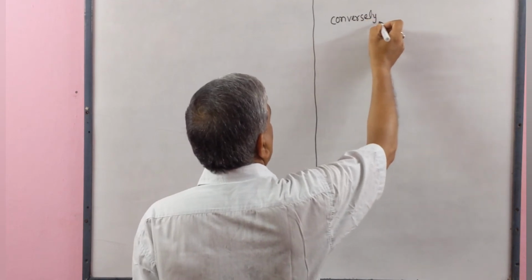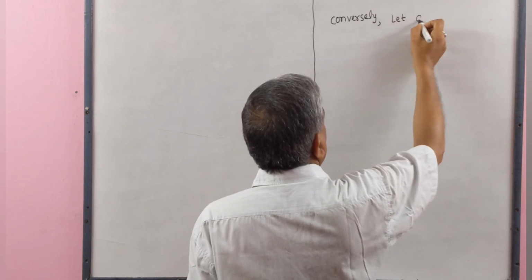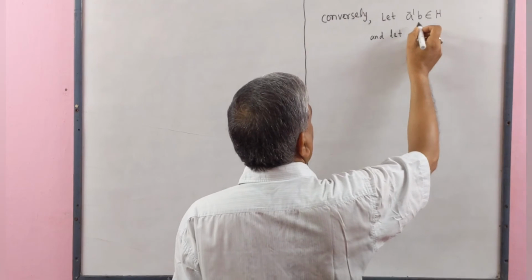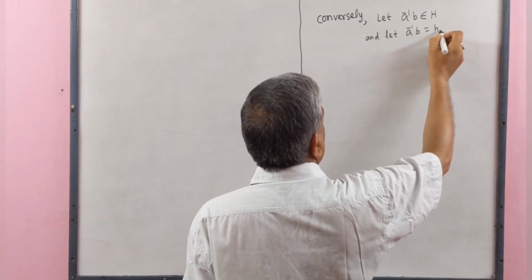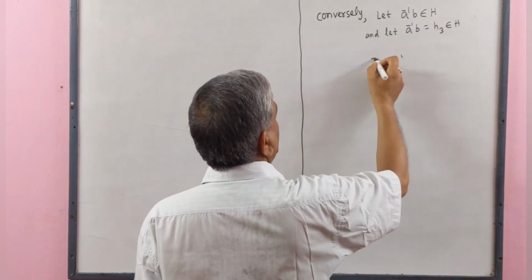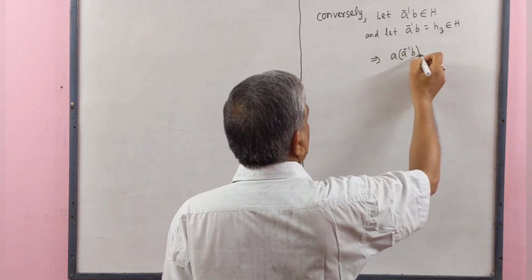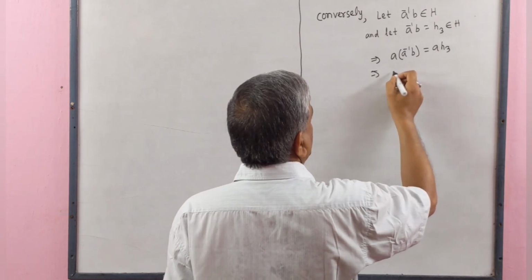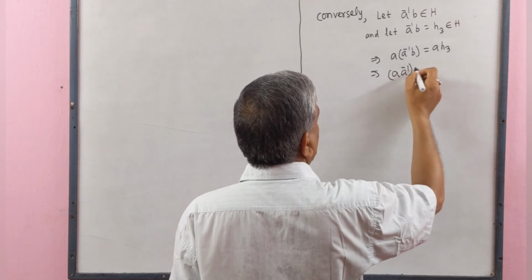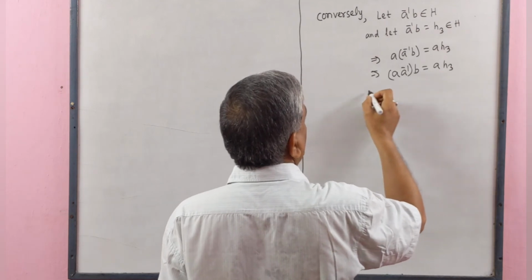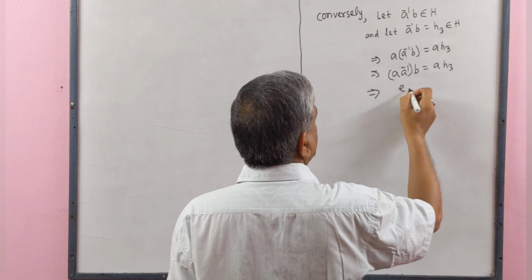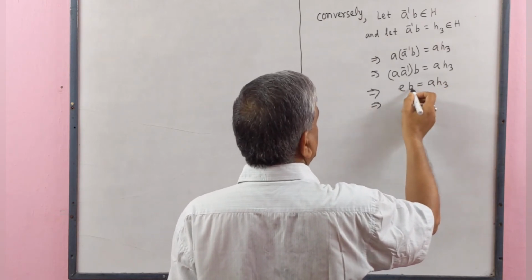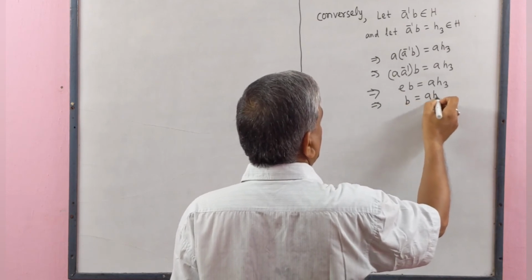Conversely, let a inverse b belong to H and let a inverse b equal to h3 belongs to H. This implies that a inverse b equal to h3, so by associative property a inverse b equal to h3. This implies that a inverse, meaning identity element, b equal to h3. So identity element and b by operation we get b equal to a h3.